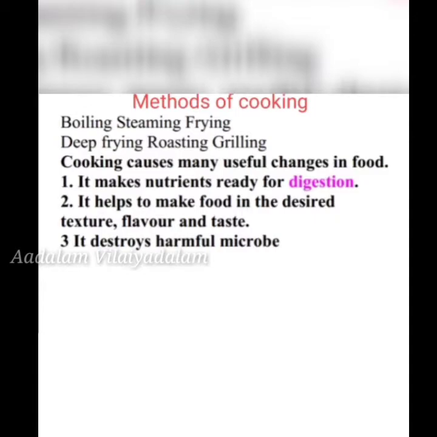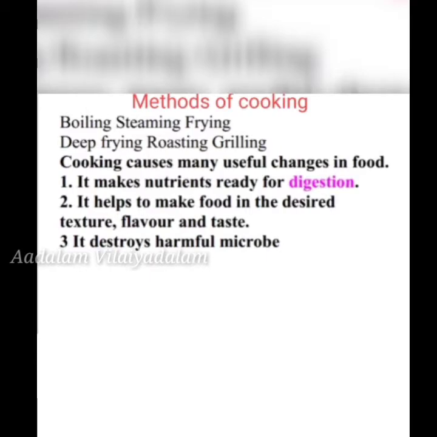So what are the benefits of cooking? Cooking causes many useful changes in food. So what are the useful changes? First one, it makes nutrients ready for digestion. Second, it helps to make food in the desired texture, flavor and taste. Third one, it destroys harmful microbes. So these are the benefits of cooking.